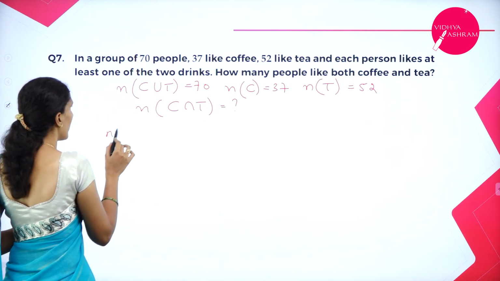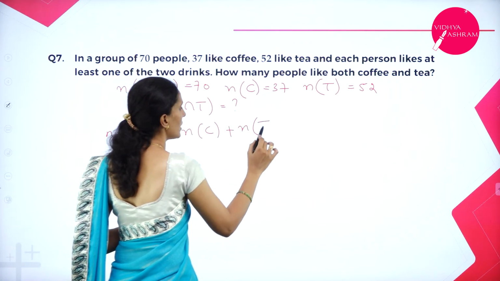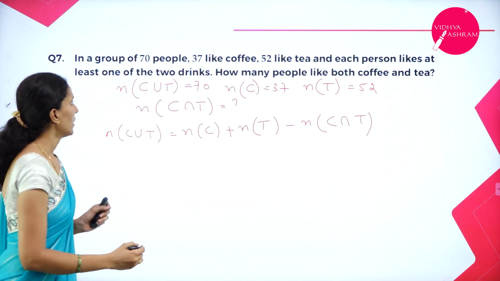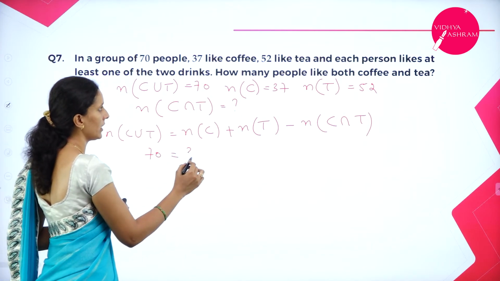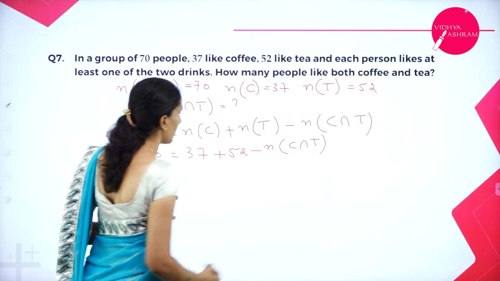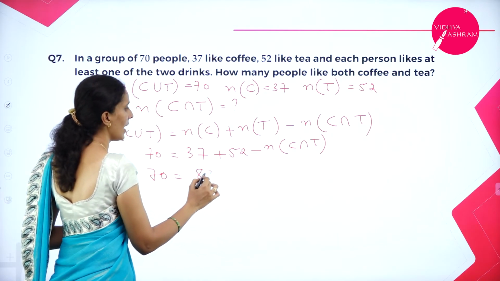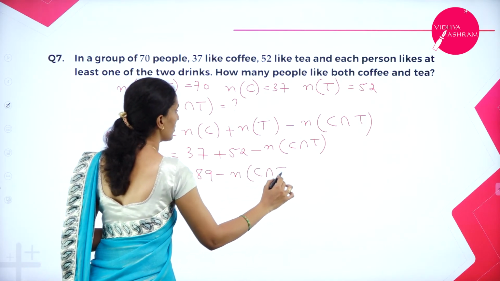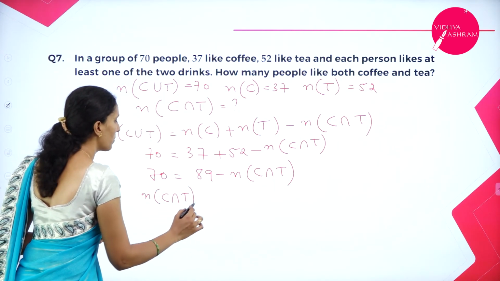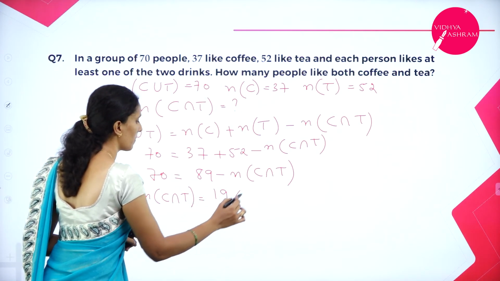So therefore, N of C union T equals N of C plus N of T minus N of C intersection T. So this is 70 equals 37 plus 52 minus N of C intersection T. So now 70 equals 89 minus N of C intersection T. When you subtract, you will get the number of people who like both coffee and tea as 19.